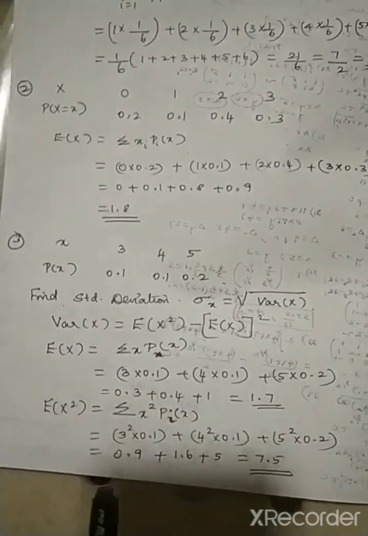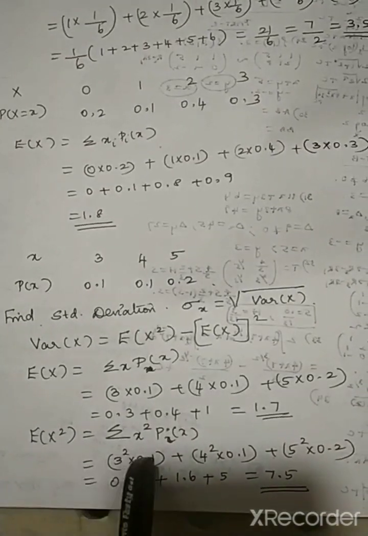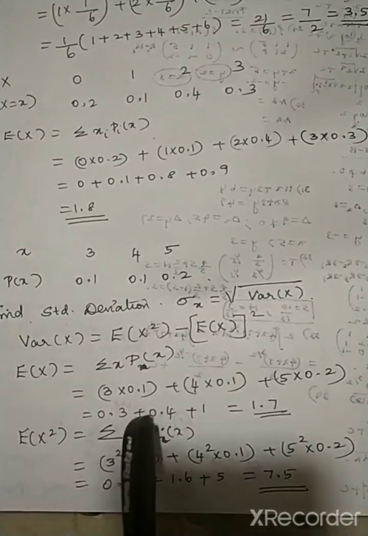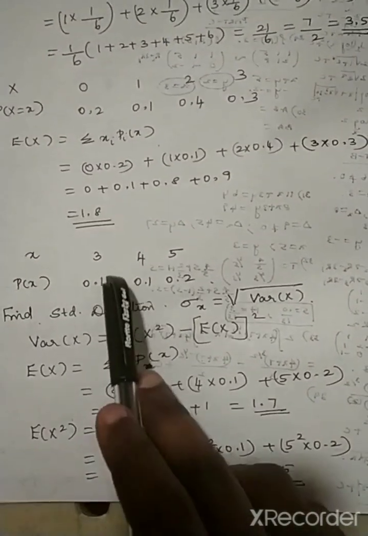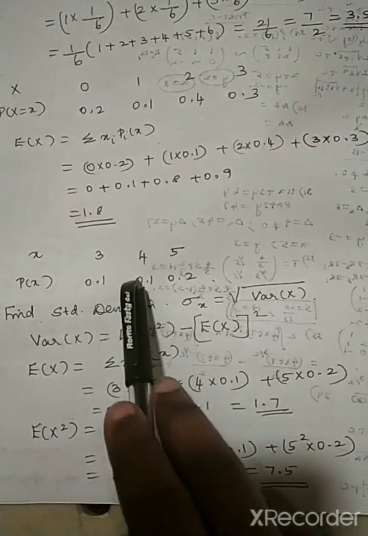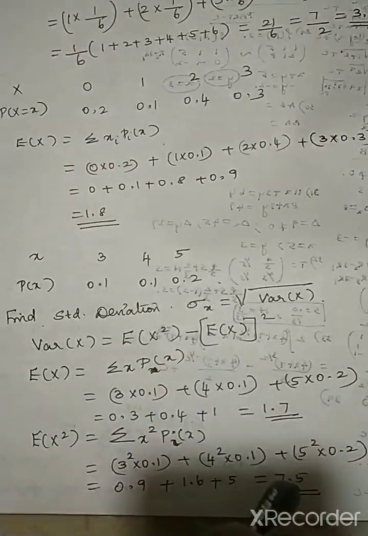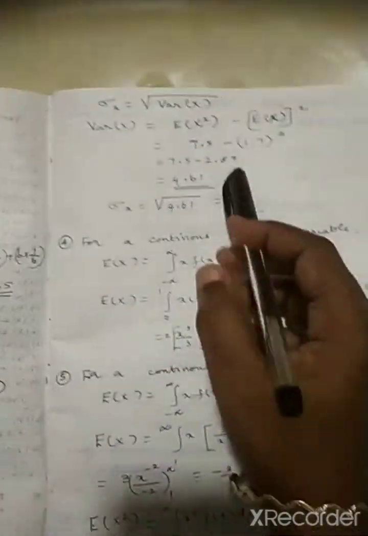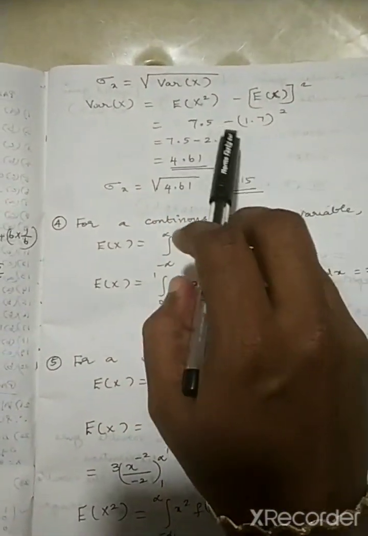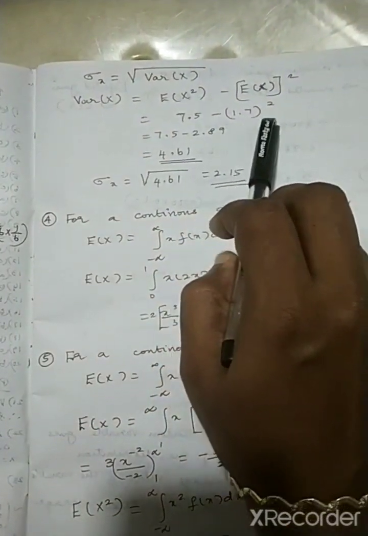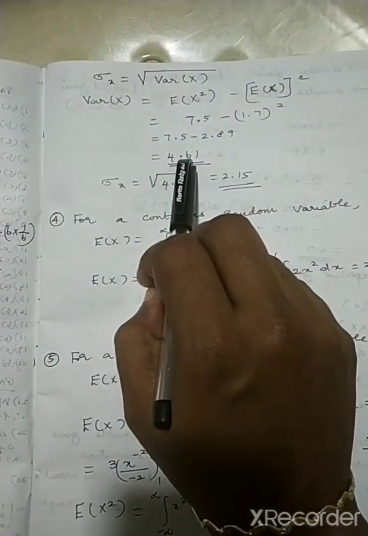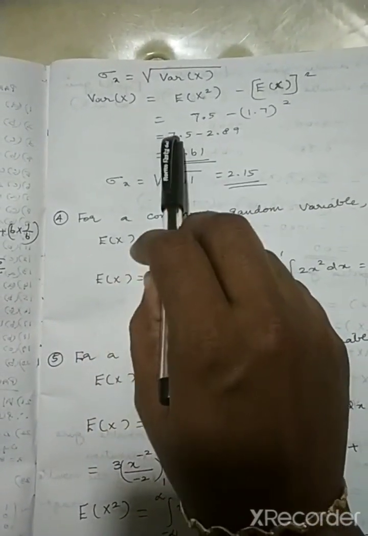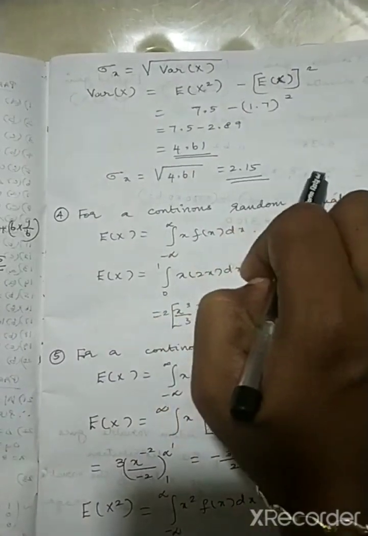Now the special form is E of x squared. What is that? E of x squared is x squared into p of x. So each time x will be squared: 3 squared into 0.1 plus 4 squared into 0.1 plus 5 squared into 0.2. You add that, it will become 7.5. Now I am going to apply that in the formula. It will become 7.5 minus 1.7 the whole squared, which is equal to 4.61. Now I want the square root of this. So the square root of the variance is 2.15.